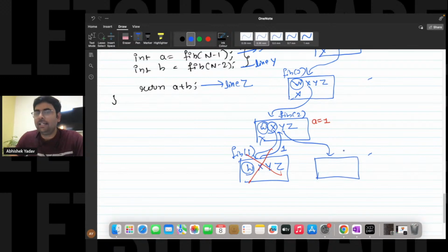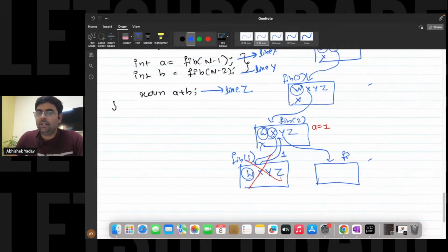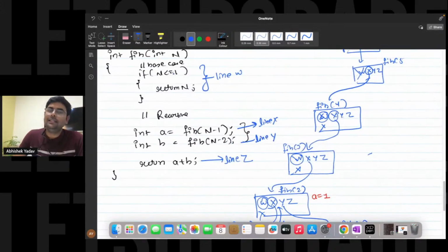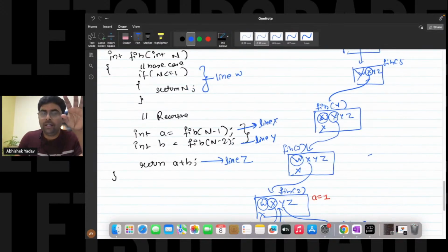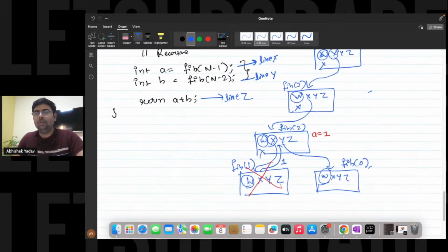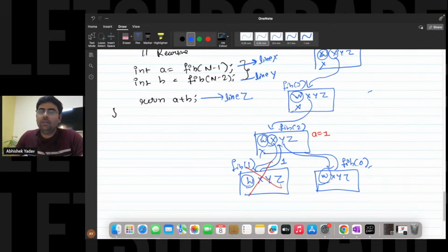So a new stack frame will get created here, and this time 2 minus 2, right? So here the value of n is what? 0. And again, guys, you can see the base case is true. That is 0 is less than equal to 1. That is true. And you already know the answer. There is no need to solve for 0. Your base case is true. So what you will do? You will return 0 to the previous function call at line number y. And you will destroy the current stack frame.